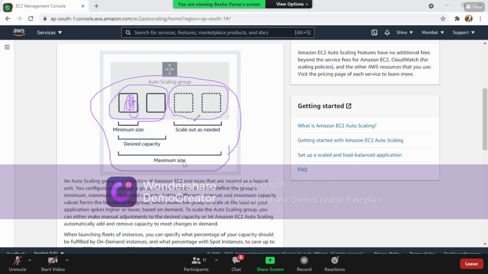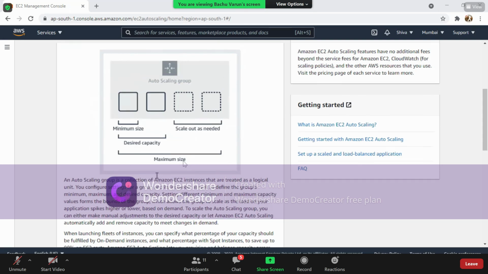Okay. So minimum is one machine. It means you are going to scale down when the traffic is less, and the maximum is 10 machines when you're scaling it up. Okay. That you can configure. I'll show you where you can configure.